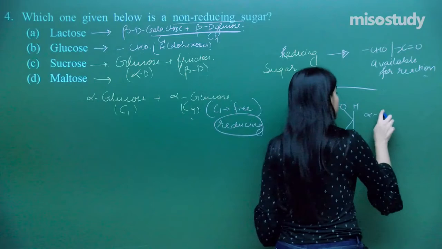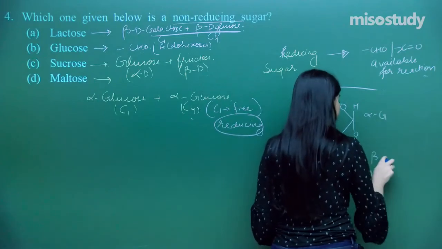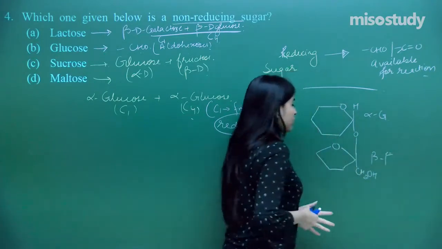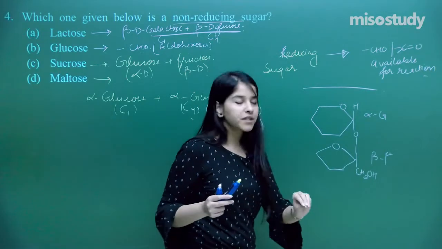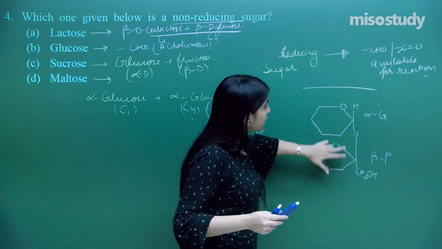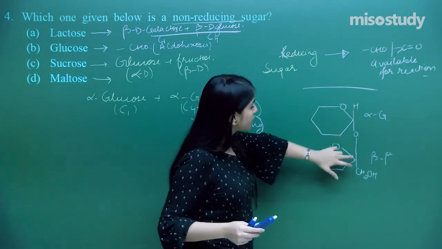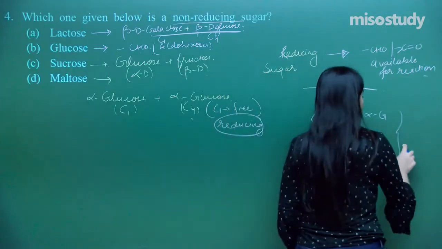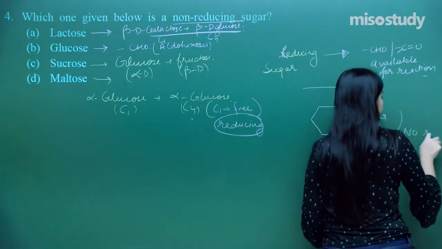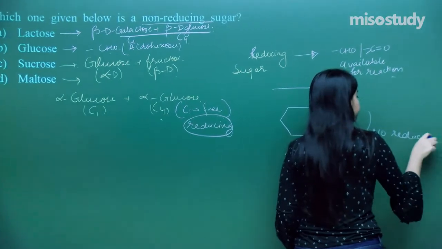So that is alpha glucose and that is beta fructose. So you may be having an idea and you need to complete. I am not spoon feeding you. So this is what kind of a linkage here is. So both the groups over here are occupied. That means no reducing group present.